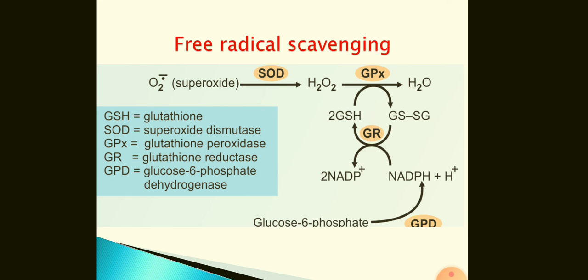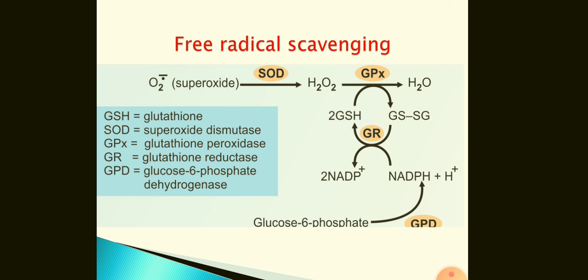Free radical scavenging. Here is the reaction where superoxide O2 is converted into H2O2 and that is then converted into H2O.